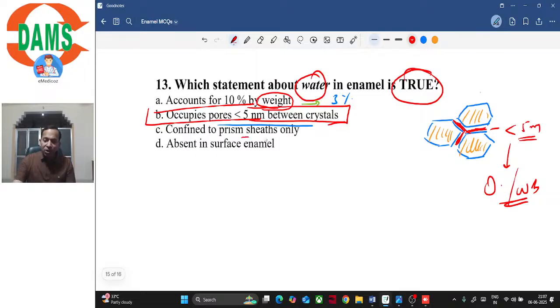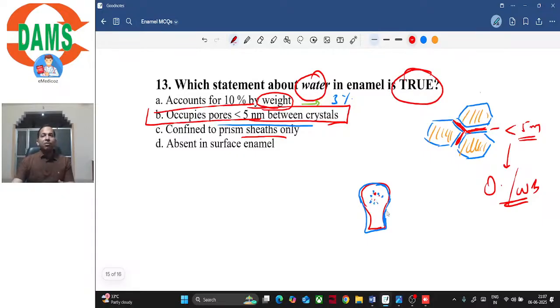Confined to prism sheaths only, so again this is incorrect. Prism sheath or rod sheath is one and the same thing. This is an enamel rod, and the space between two enamel rods is what the rod sheath means. So it is not just confined to rod sheaths, but this entire rod is made up of several hydroxyapatite crystals, and the water is present between these hydroxyapatite crystals as well, isn't it?